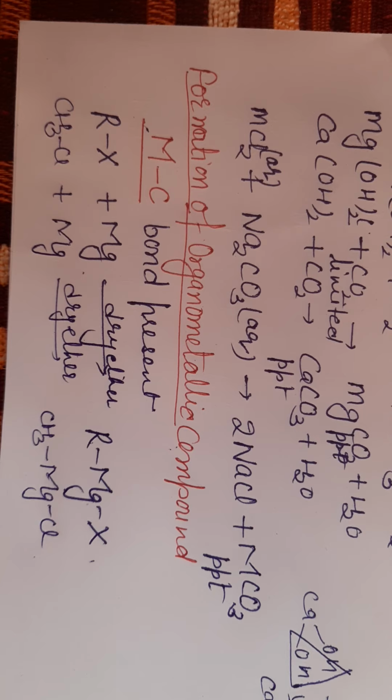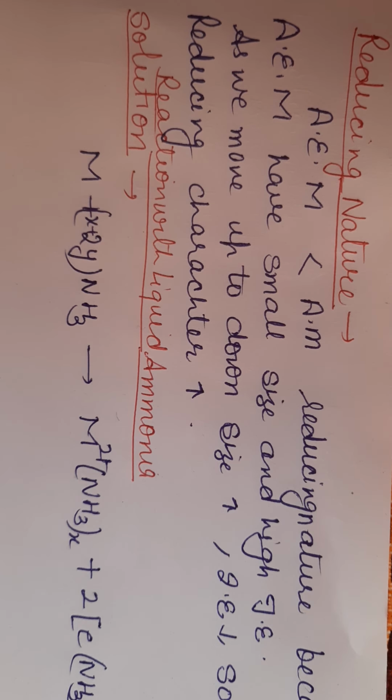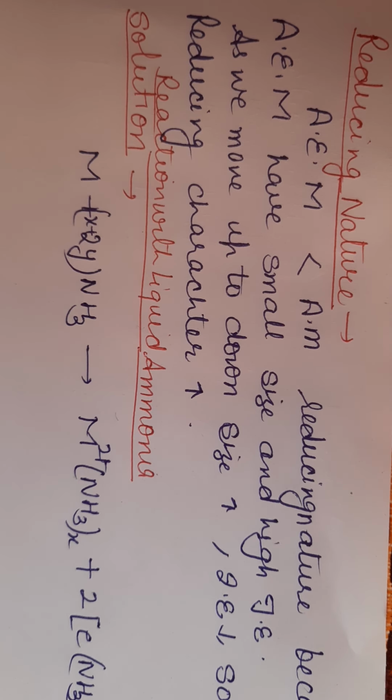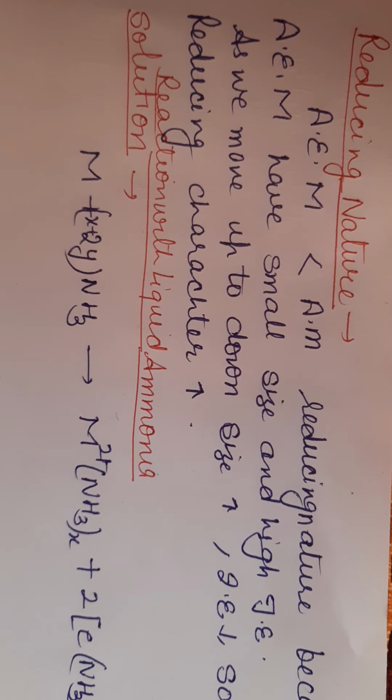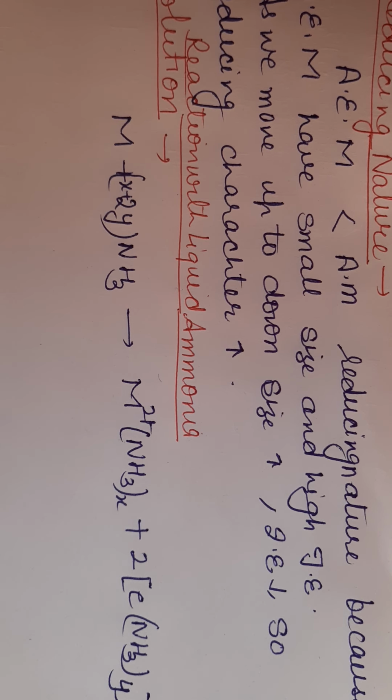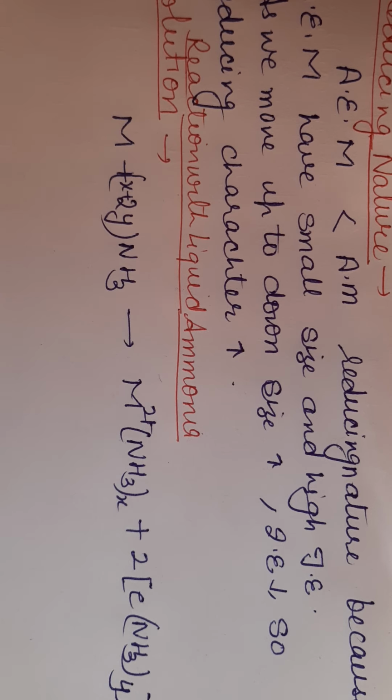The next property is reducing nature. Alkali metals are strong reducing agents and they have higher reducing nature than alkaline earth metals. Alkaline earth metals are small in size and they have high ionization energy. As we already know, ionization enthalpy is inversely proportional to size.